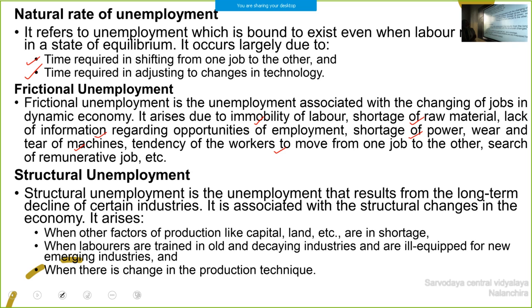It occurs largely due to the time needed in shifting from one job to another and adjusting to new technology, labor technology or capital technology. Under the natural rate of unemployment, we classify frictional unemployment and structural unemployment.